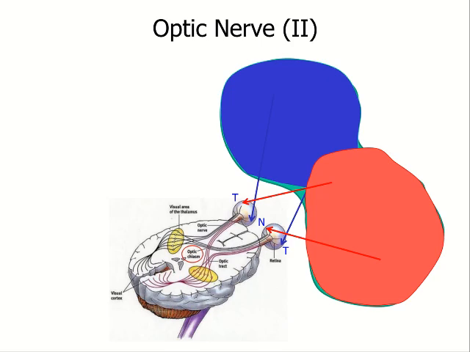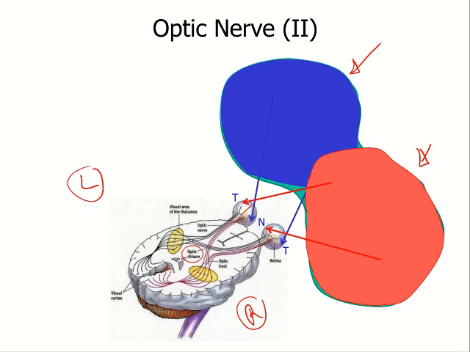The information from the right visual field reaches the left side of the brain, and the information from the left visual field reaches the right side of the brain, going by the general rule of contralateral representation. In order to do that,